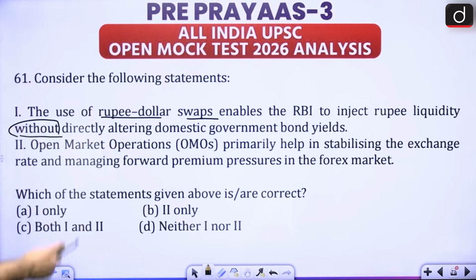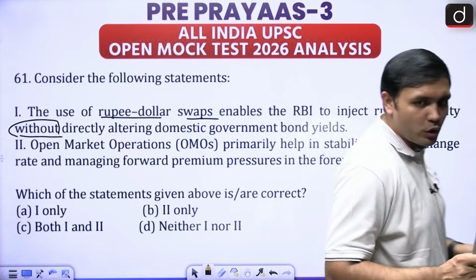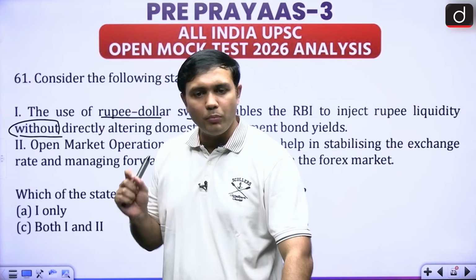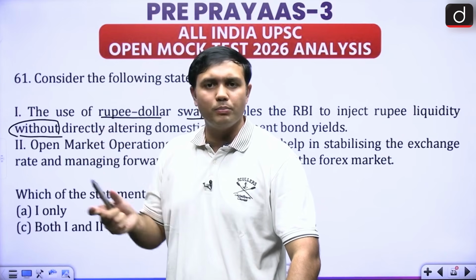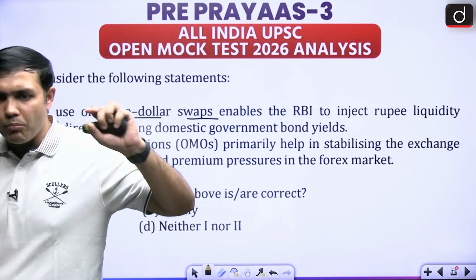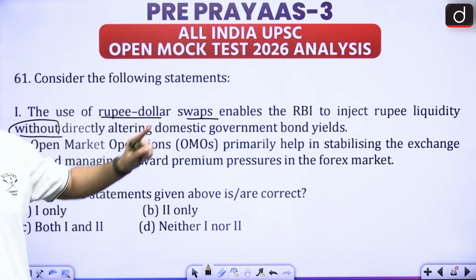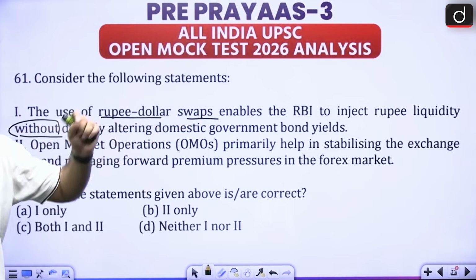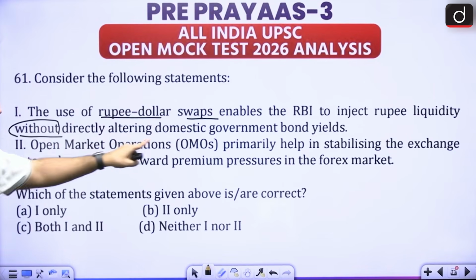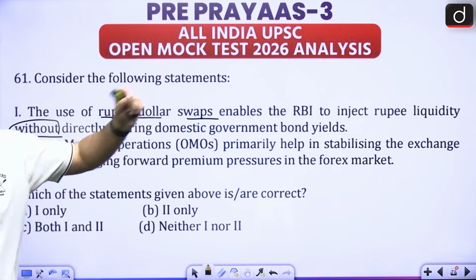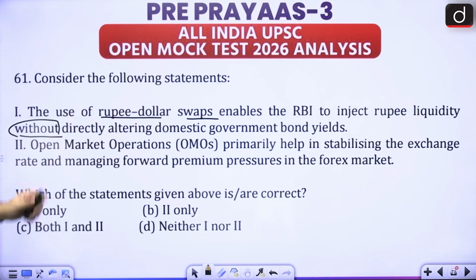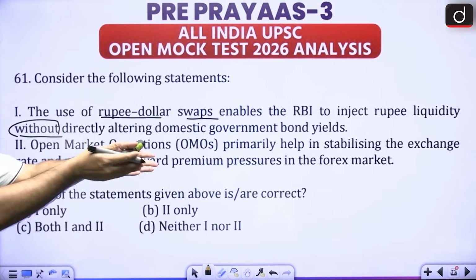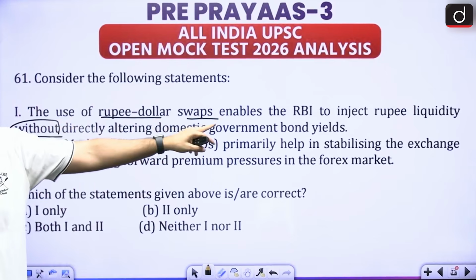First of all, what you have to remember is both of them come under what kind of mechanism? These are monetary policy instruments and forex policy instruments, right? Which one would be about forex and which one would be about monetary? This rupee dollar swap is a forex instrument, and OMOs, that is open market operations, are a monetary policy instrument. Now in this regard, what you are going to find is that it is using rupee dollar swaps to inject rupee liquidity without directly altering government bond yields, right?